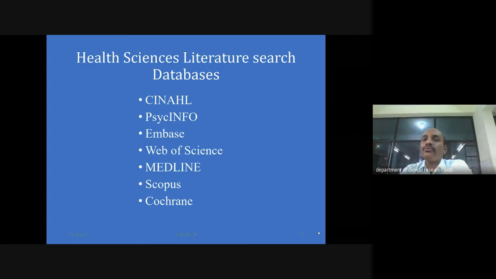I'm going to take you through the databases which are related only to medical databases. We are not going to talk about anything apart from medical databases, because we are going to discuss PubMed and Scopus in the next 2 days. That's why I'm going to talk to you about only these databases. These are exclusive databases where you are going to find the health science literature.